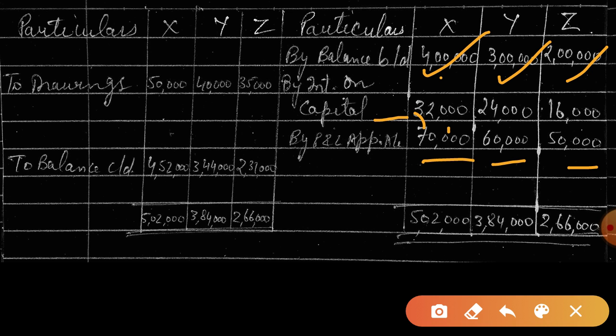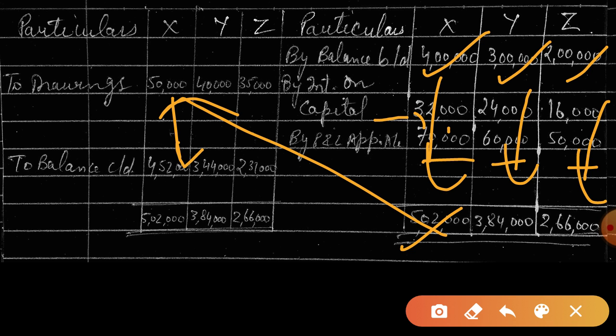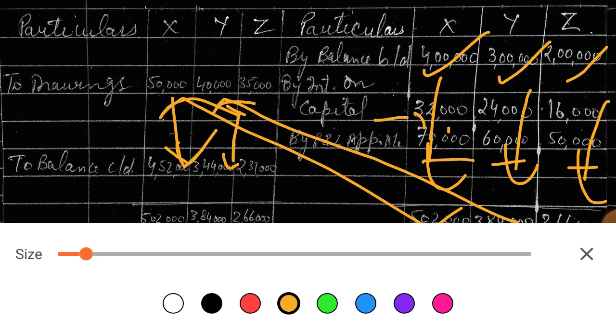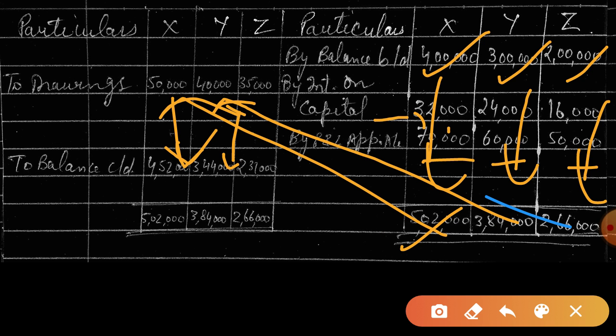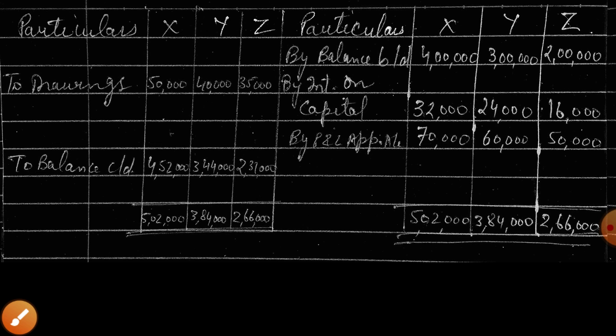Drawings are there, so we'll total this. Column credit side 5,02,000 minus 50,000, so the remaining amount will be 4,52,000. Same way 3,84,000 minus 40,000, the remaining will be 3,44,000. And similarly for Z, we have to subtract 2,66,000 minus 35,000, so it will be 2,37,000. Is this clear? So that is the balancing figure. I hope this is clear to you. Partners capital account. हाँ सर हो गया clear.